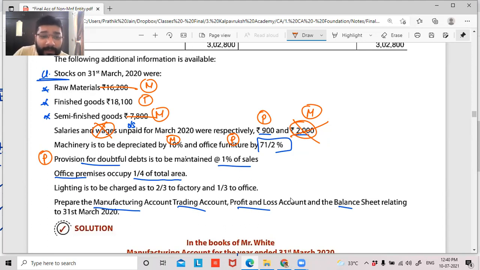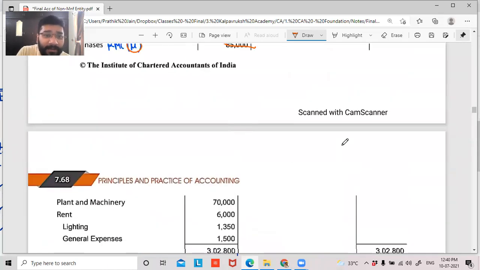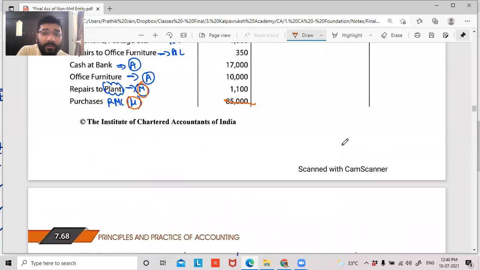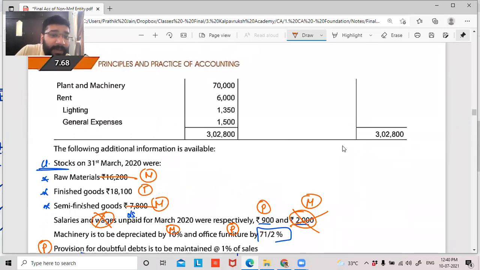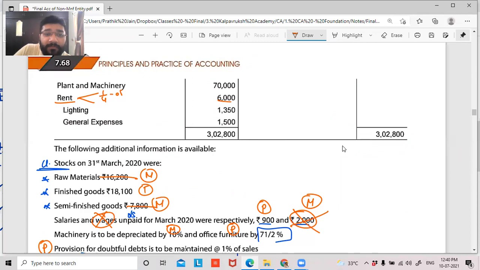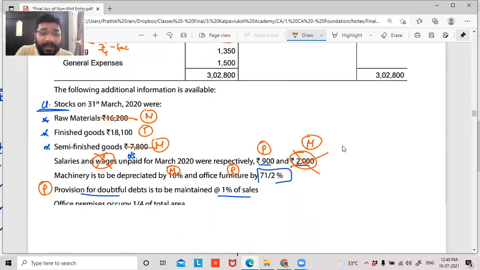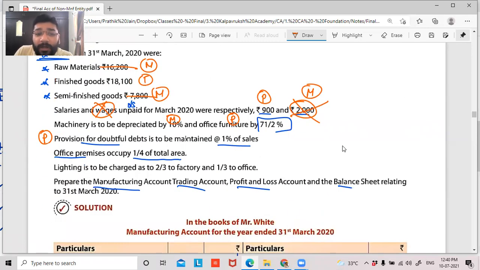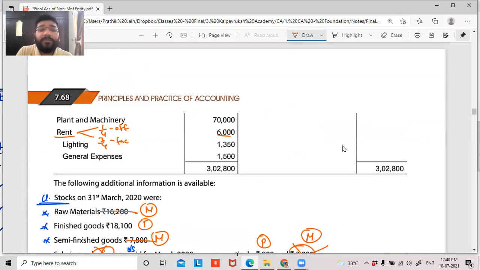Office premises, guys. Office premises occupies 1/4 of total area. So are we paying any rent here? Yes. In the next page, the trial balance is continuing, guys. We are paying some rent here, 6,000 rupees. In that, 1/4 is for office. So can I say remaining 3/4 will be for factory? So this 1/4 of office area will go to my P&L, and rent of 3/4 will go to my manufacturing.